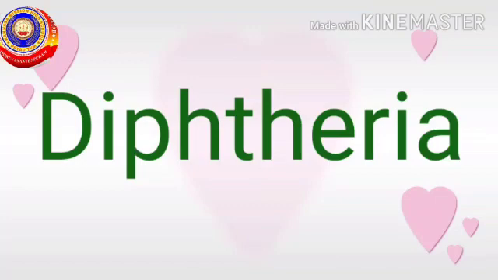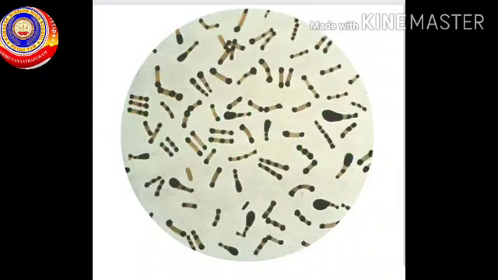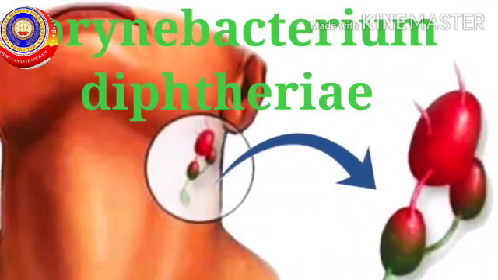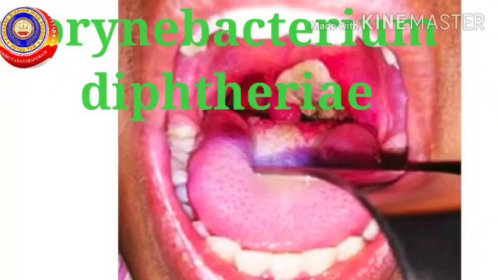Diphtheria spreads through cough, sneezing, or directly from the infected person to another person. Diphtheria affects the mucous membrane of the nose and the throat. Corynebacterium diphtheriae is the pathogen. The toxins produced by the bacteria cause fever, throat pain, and inflammations in the lymph glands of the throat.